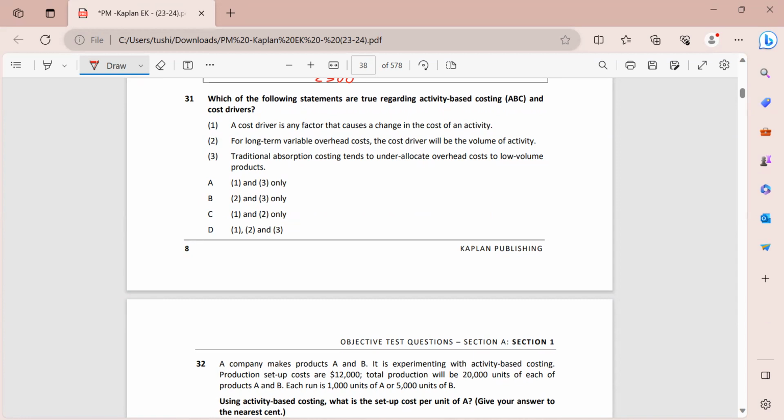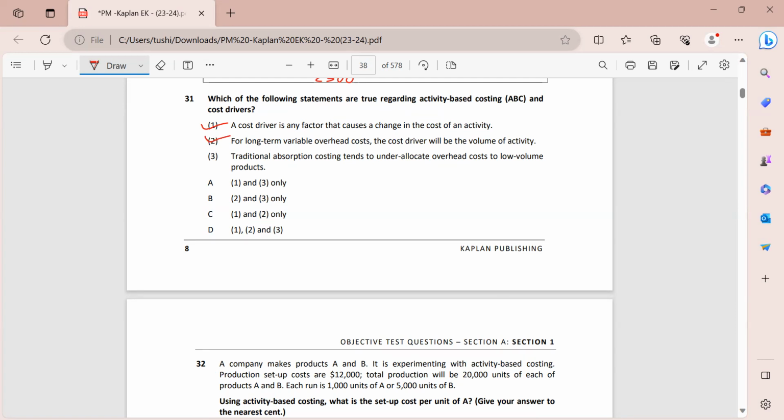Now this statement is absolutely correct. This is in fact the definition of cost drivers. Cost drivers are basically your long-term variable overhead costs, and this will be the volume of a particular activity to which these cost drivers relate. And yes, again, the second statement is also true.